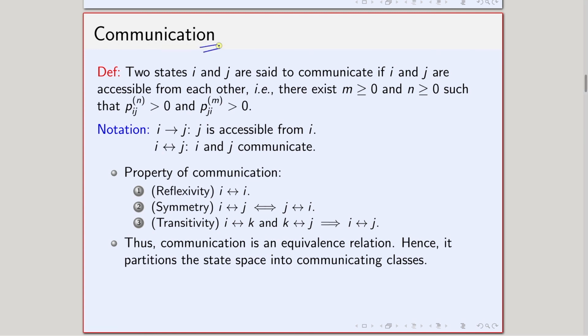The definition of communication basically comes from the definition of accessibility. And the intuition behind the definition of communication is as follows. As I told you, maybe Kolkata is accessible from Guwahati, that means I can go to Kolkata from Guwahati.